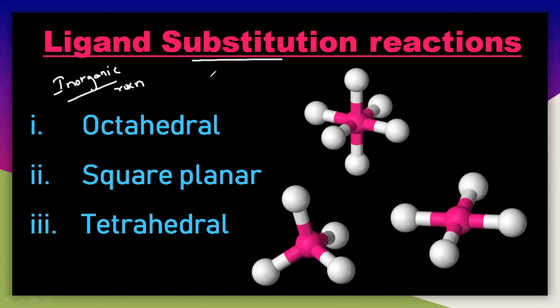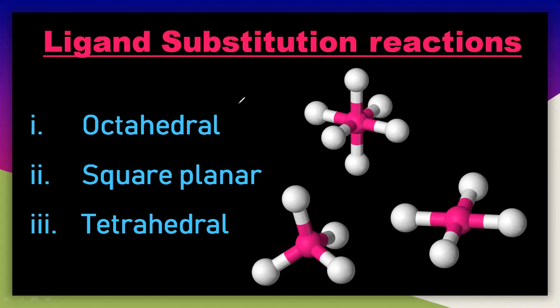The inorganic reaction mechanism includes two types of reactions, majorly: one is the substitution reaction, and the other is the redox reaction. All the metal complexes generally follow these two reactions. Now let us start with the first one, the ligand substitution reaction. Most of the complexes, like octahedral, square planar and tetrahedral, follow substitution reactions.